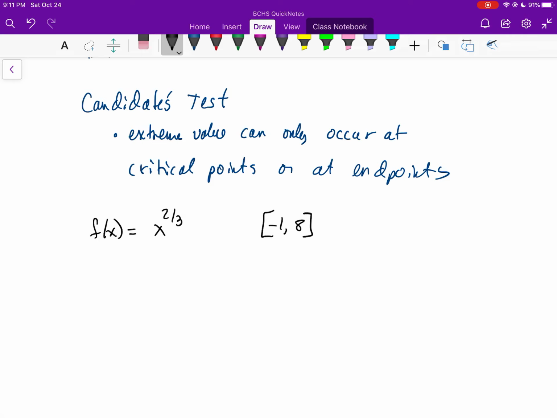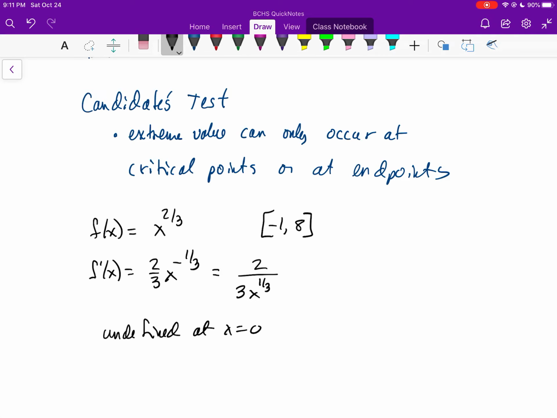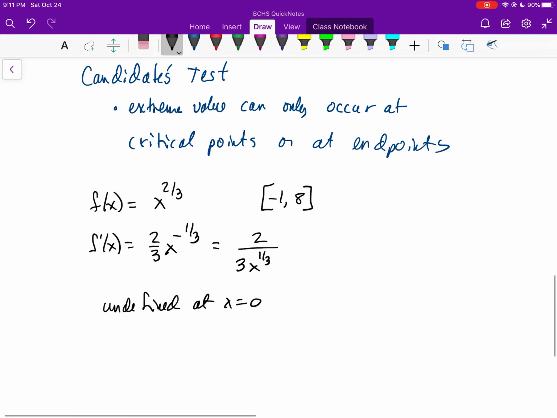And so our job is to find the critical points, if there are any of those, as well as the two endpoints. And so we're going to take our derivative, and we're going to get this 2/3 x to the -1/3 power, taking the exponent down in front, decreasing the exponent by 1. This over here is a 2/3 x to the 1/3 power. Does this particular expression ever equal to 0? And the answer is no. But there is a critical point if this was undefined, and it is undefined at x equals 0. And so we get undefined at x is equal to 0. That over there is a critical point.